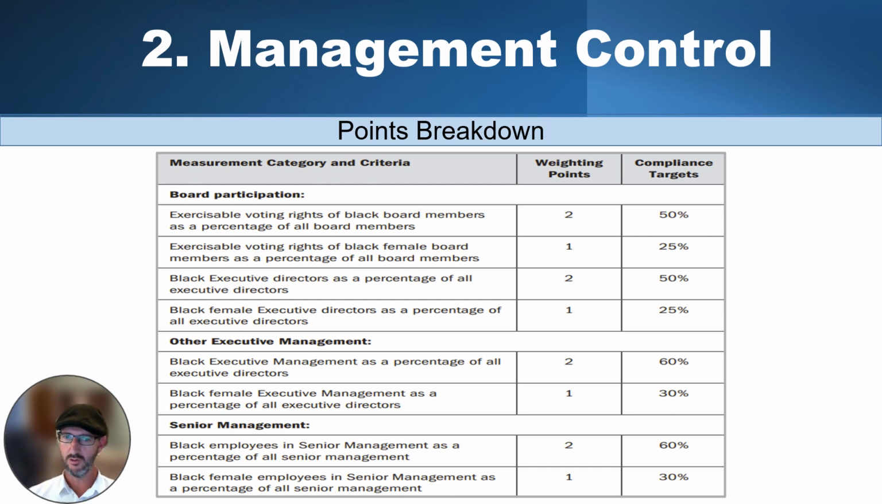Say, for instance, we go to senior management and you look at that. If you've got 60% of your senior managers as black people, you'll get 2 points. If you have 30% as black females, you'll get another point. So again, every time it's a breakdown of male versus female. Very specific and targeted points here. And for you to go and see, if you grow your business, who do you have to appoint?